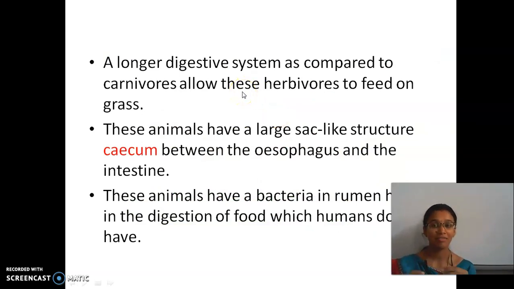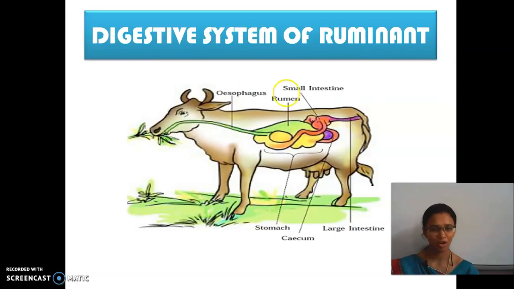These carnivore animals have a shorter digestive system as compared to herbivores. Yes, as compared to human beings and other herbivores, they have the largest digestive system. These animals have a large sac-like structure called caecum between the stomach and the intestine. See, this is what it is, caecum. Okay, it is present between the stomach and the intestine.